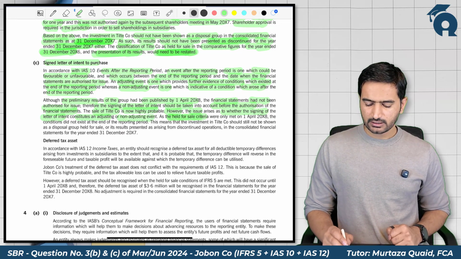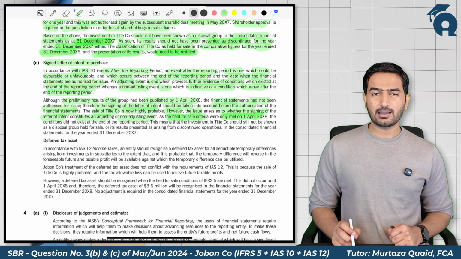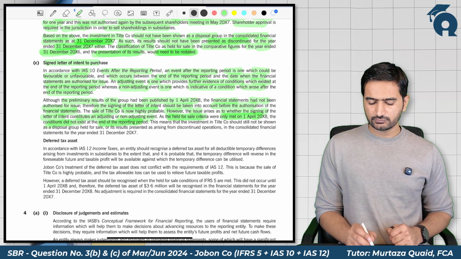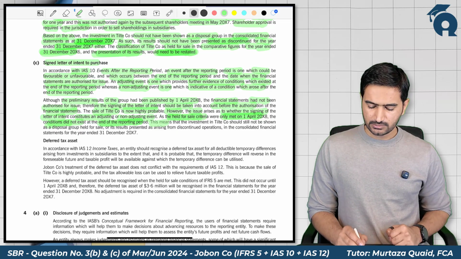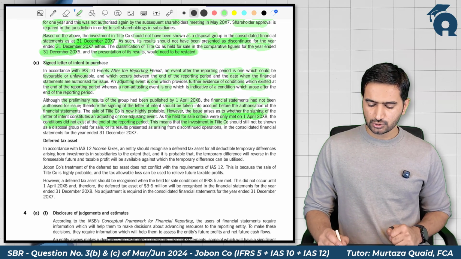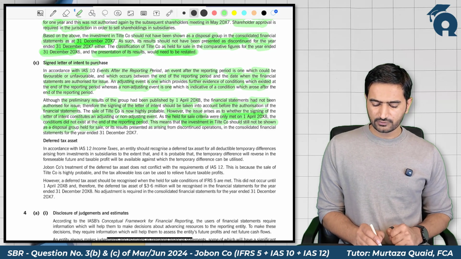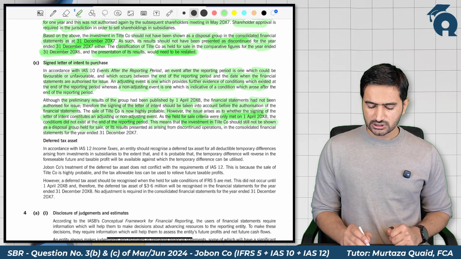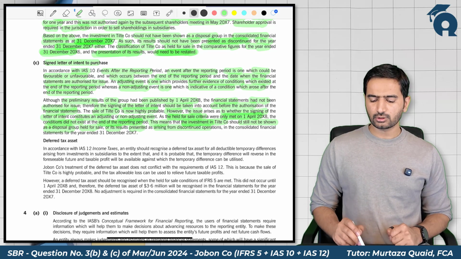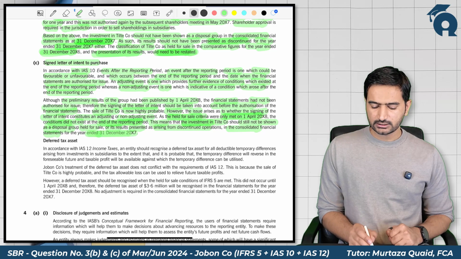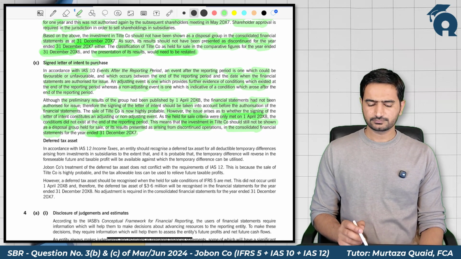As the held for sale criteria were met on 1st April 2008, the condition did not exist at the end of the reporting period. This means that the investment in the title company should still not be shown as a disposal group held for sale, and its results presented as arising from discontinued operations in the consolidated financial statements for the year ended 31st December 2007.